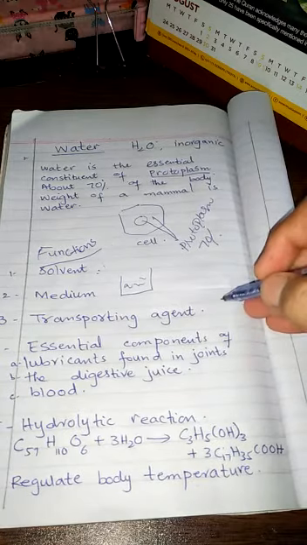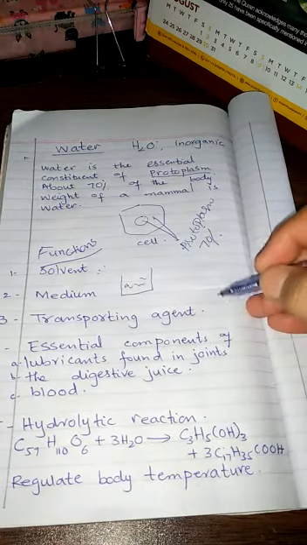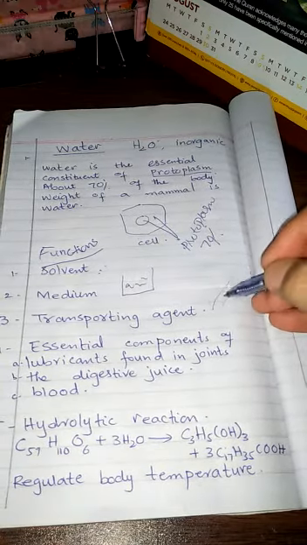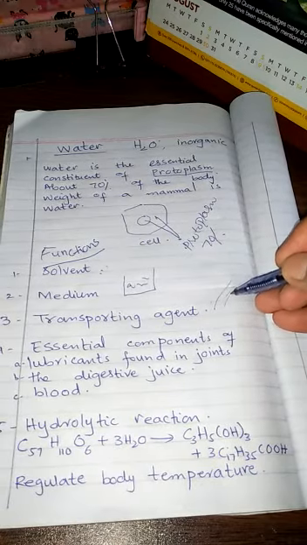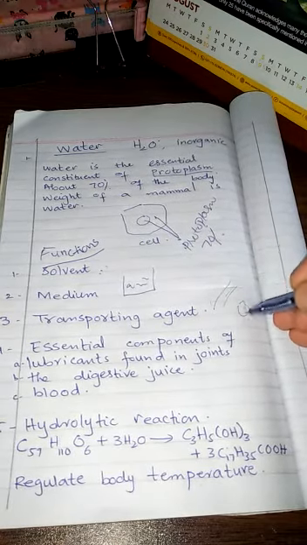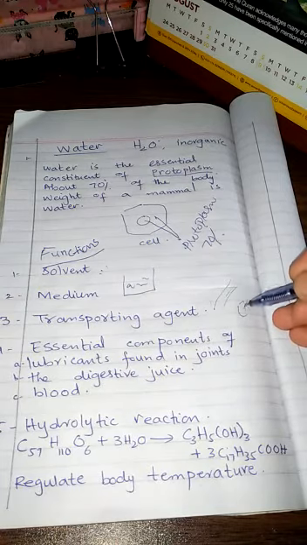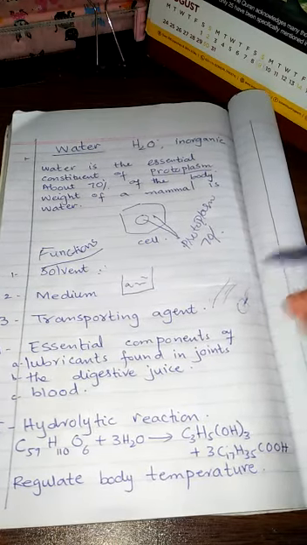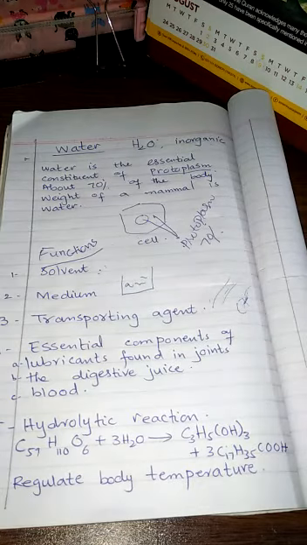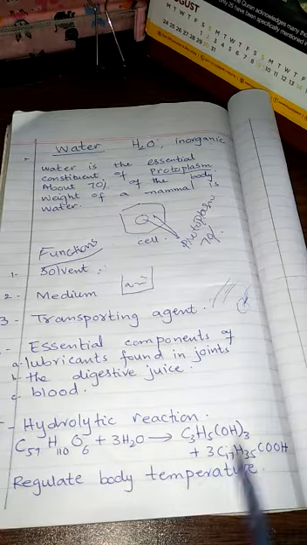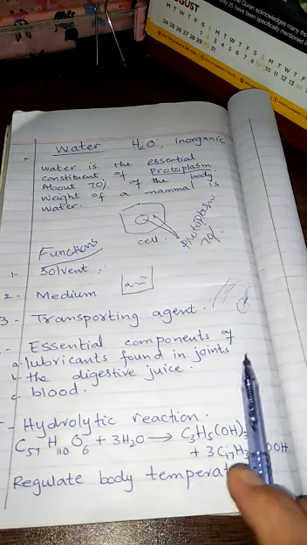For example, digested food substance from the intestine to other parts of the body, excretory product from the tissue cells to the excretory organs for removal, and hormones from glands to regions of the body which require them, right?